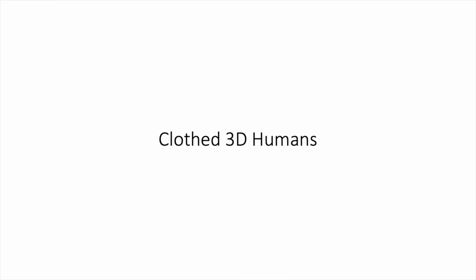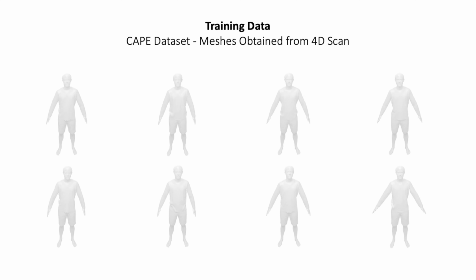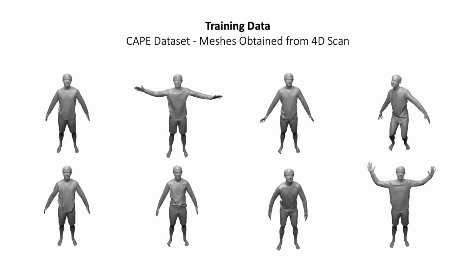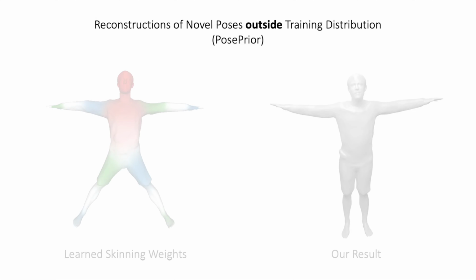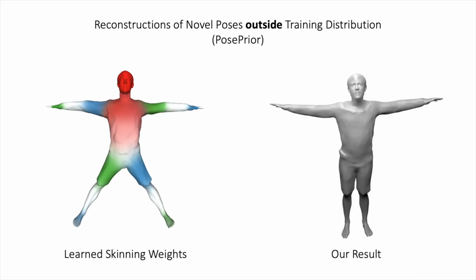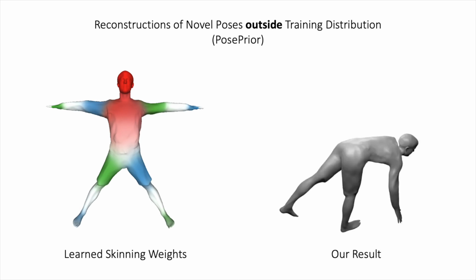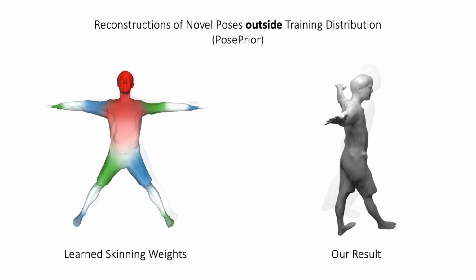We now show results of our method on clothed human subjects. We train our model on the CAPE dataset with meshes obtained from 4D scans. In this setting, we illustrate both the learned skinning weights in canonical space as well as the reconstruction for novel, challenging poses outside the training distribution. While in general, our model captures pose-dependent clothing deformation well, it degrades gracefully for more extreme unseen poses.